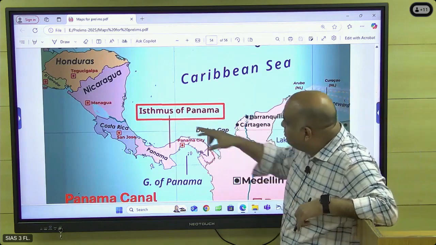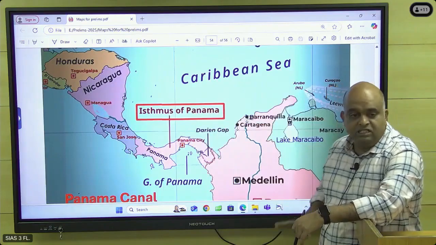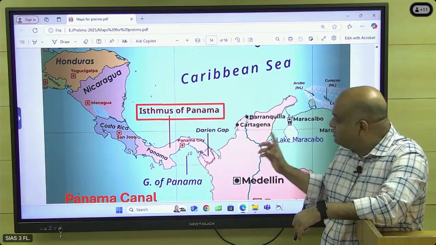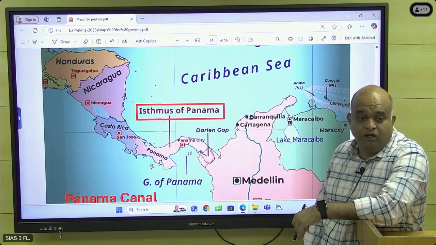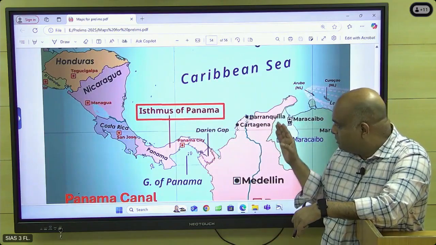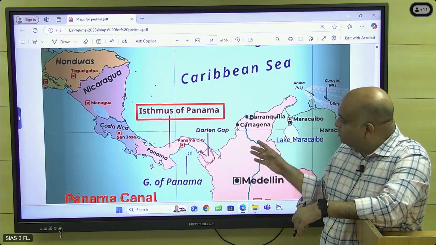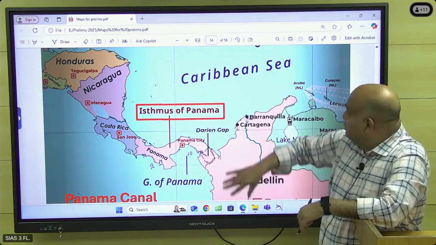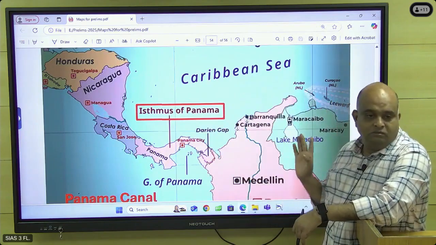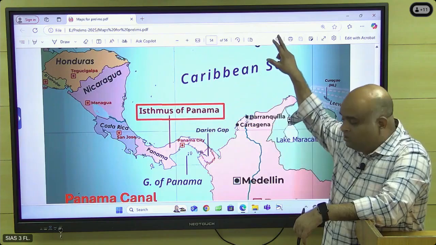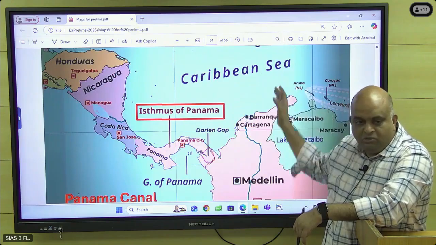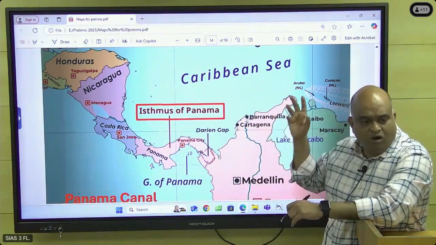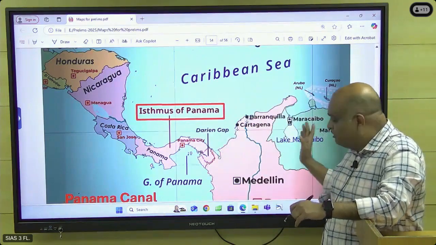So what are the countries around Panama? In all these countries, instability is there, dictatorship is there, rebels are fighting with each other because of US involvement in these countries' politics. All they want is to control the Panama Canal. They want to control the entire region, all because they wanted to cross from Atlantic Ocean to Pacific Ocean. They want that route to be reliable. That's why they are involved in all these countries' problems, including Colombia, Venezuela.